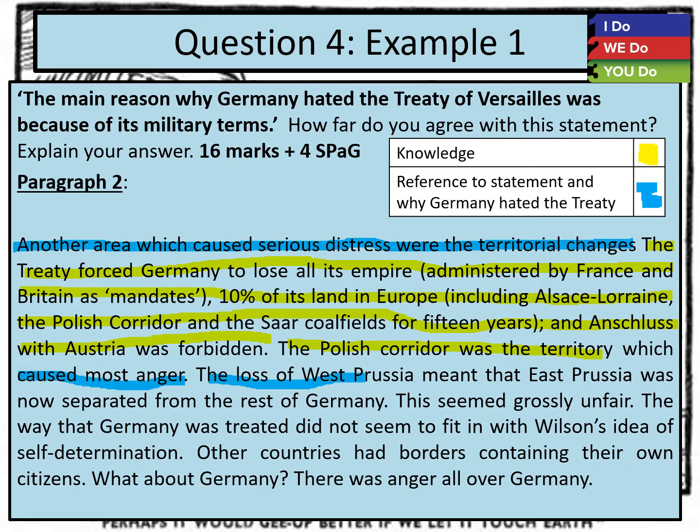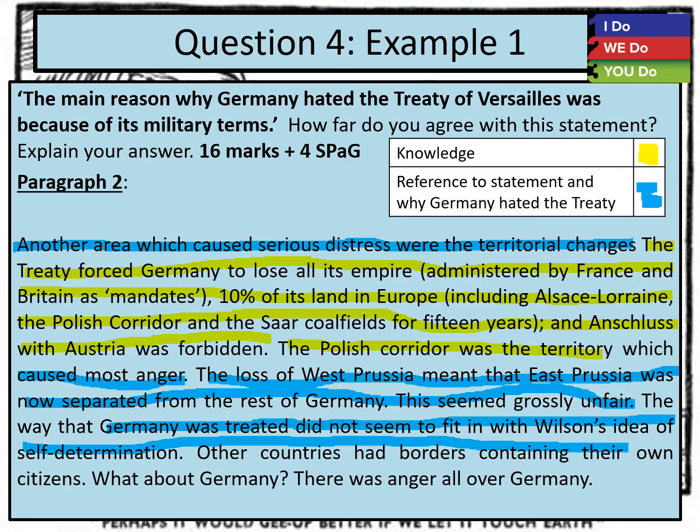The loss of West Prussia meant that East Prussia was now separated from the rest of Germany. This seemed grossly unfair. The way that Germany was treated did not seem to fit with Wilson's idea of self-determination. Other countries had borders containing their own citizens. What about Germany? There was anger all over Germany. So again, there's that balance between what they actually lost and how it made them feel.